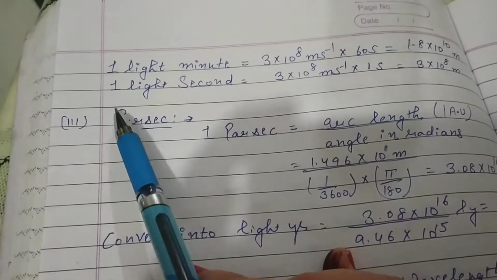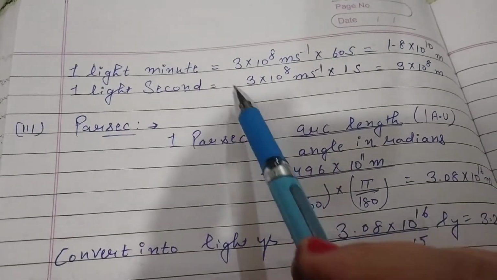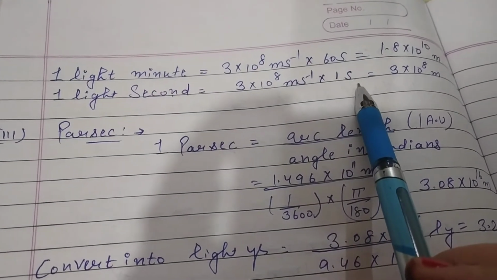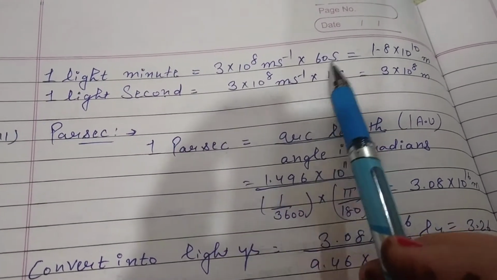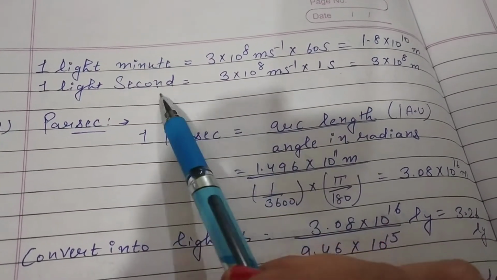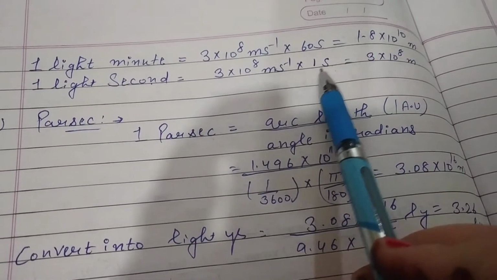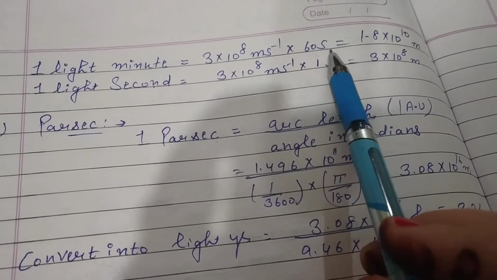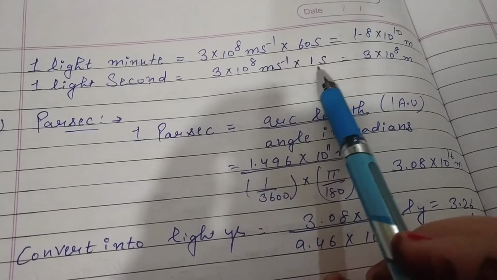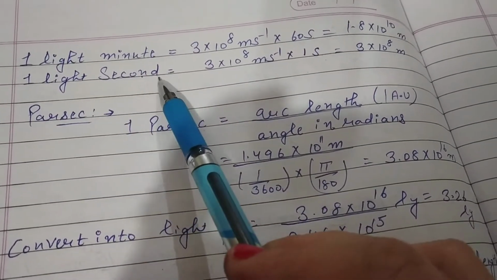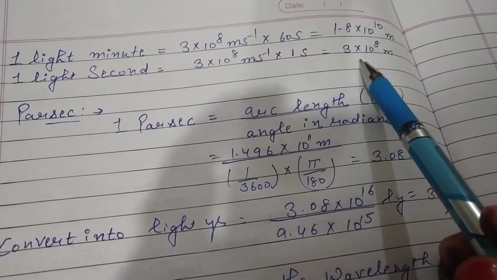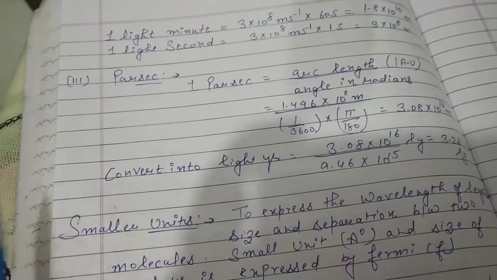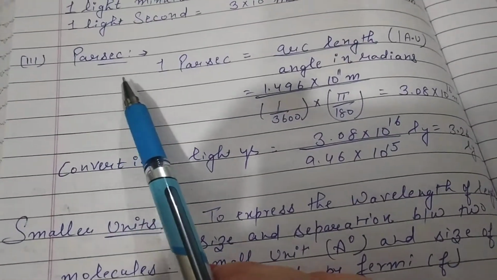Now come to 1 light second. That is 3 × 10^8 meter per second, multiplied by 1 second. Here we write 60 seconds, that means total seconds in 1 minute, and here write 1 second because we have to find out the value of 1 light second. So the answer will be 3 × 10^8 meter. Okay, is that clear? After that come to the next unit, that is parsec.